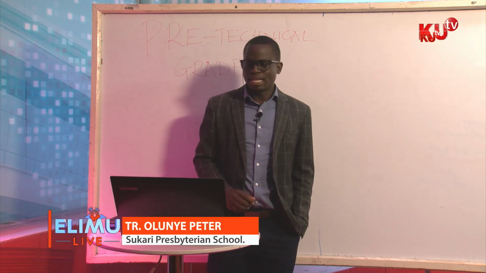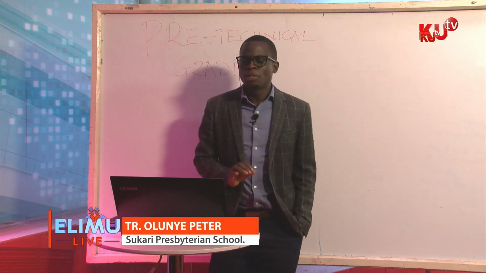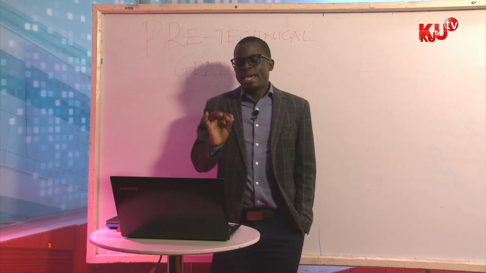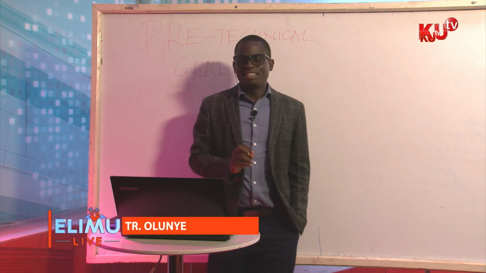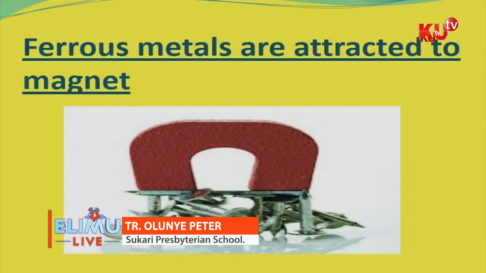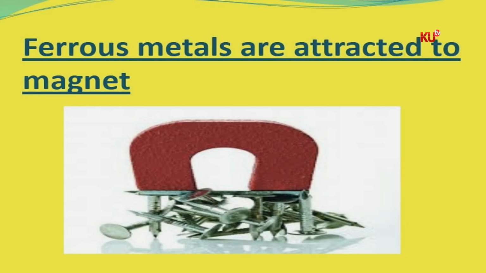Look at that, boys and girls. I want to display for you a magnet attracting ferrous metals. Look at it clearly. Up there we have what we call a magnet, and down here we have what we call ferrous metals. That is an indication of how ferrous metals are highly attracted to a magnet.